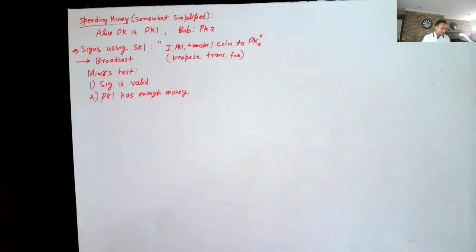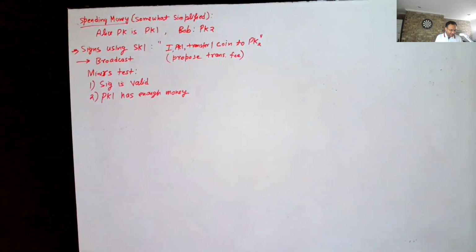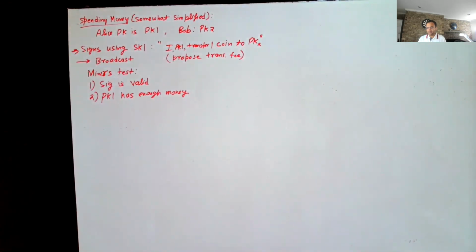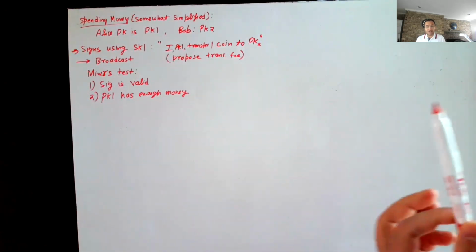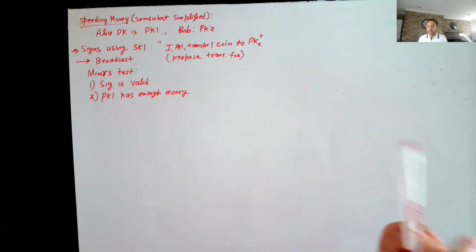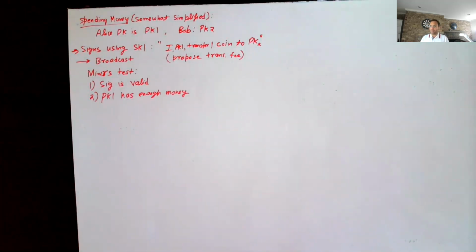Okay. So if the miners are able to test that the signature is valid and PK1 has enough money, only then the miners are supposed to add it to the next block. If a malicious miner decides to ignore that, well, they can do that, but then their block which they mine will not even be considered to be valid.